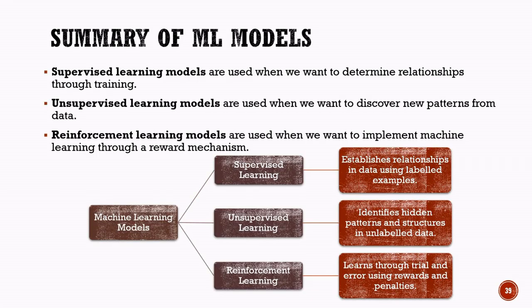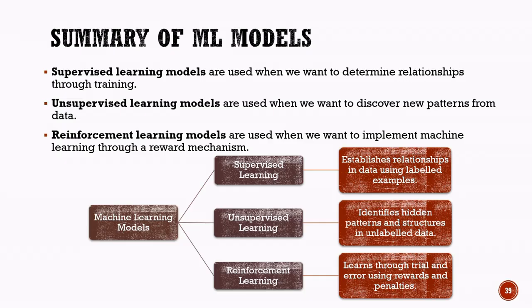Recap of machine learning models. We have now completed our study of the three main categories of machine learning models. Let us quickly summarize what we have learned. The first category is supervised learning. In this approach, the model learns from labeled data, where the correct answers are already provided. By studying these examples, the model learns the relationship between inputs and outputs and can make predictions or classifications for new data.